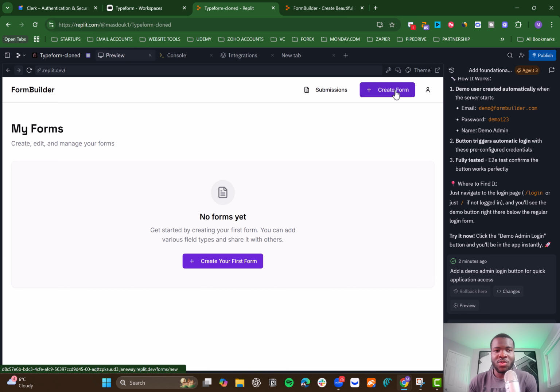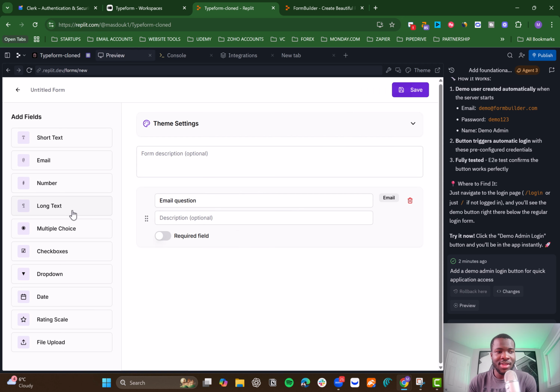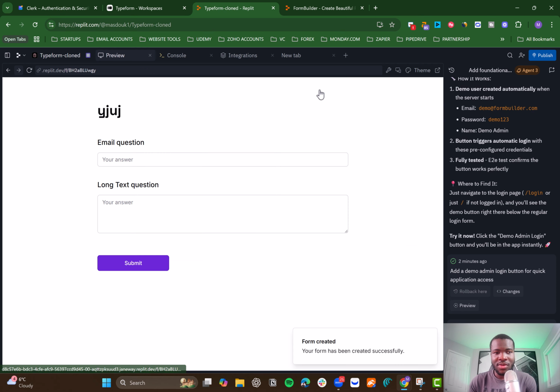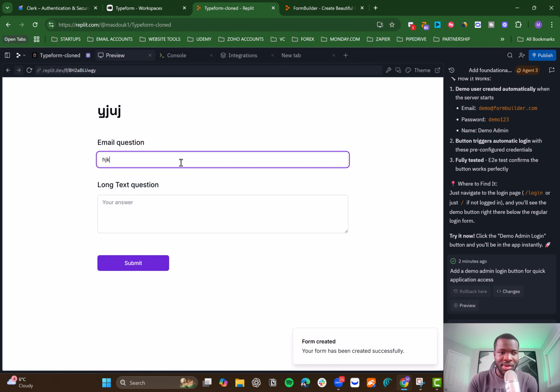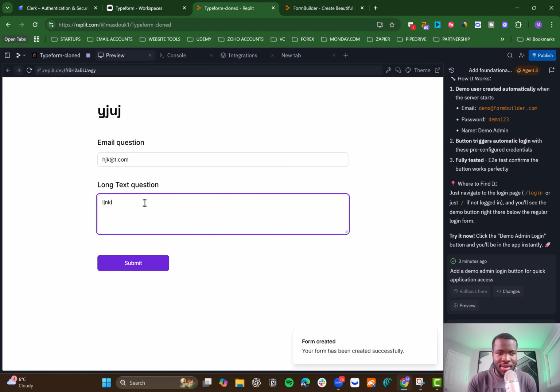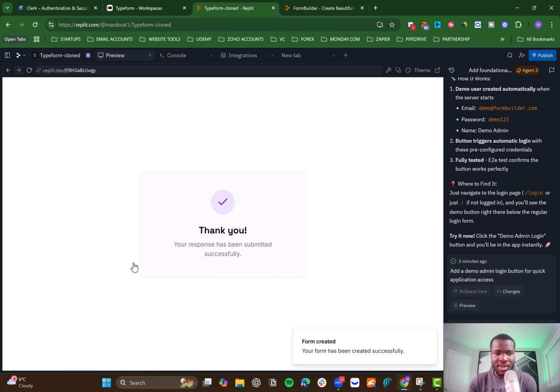Then you can just create the form again and see if it's actually submitting, entering the title here and saving it. And then we have the preview option there. You can submit the information. So this is an email. Let's just put an email format and then enter the question and submit. And then we have an actual response, which is good.